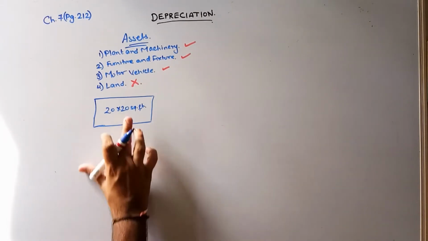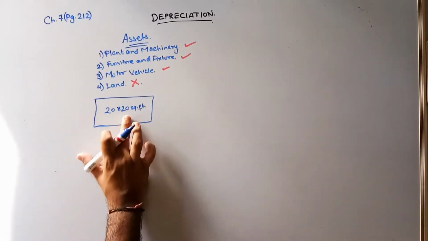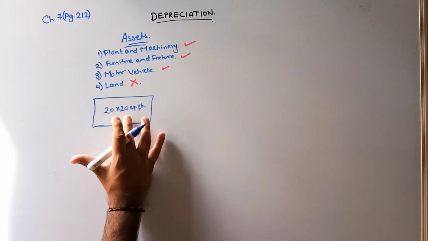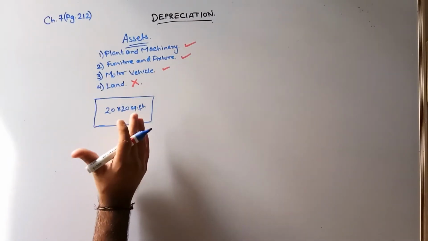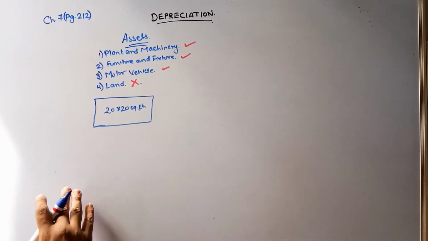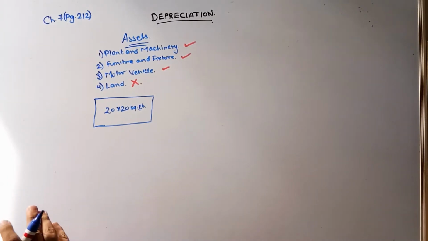If I use this land, its value is always going to increase. The value of my land will never ever decrease. So always remember, we will never charge depreciation on land unless it is specified in the question.